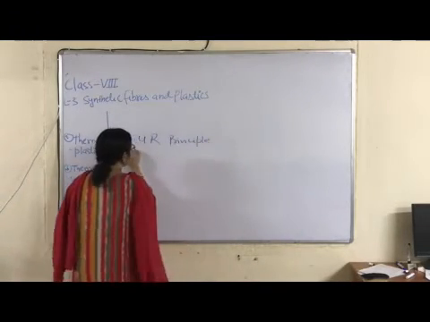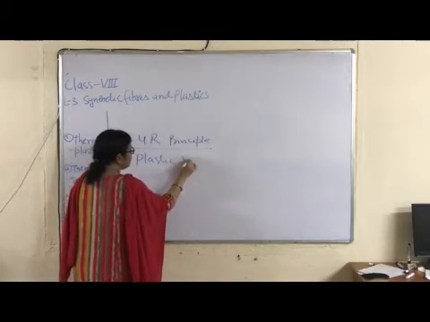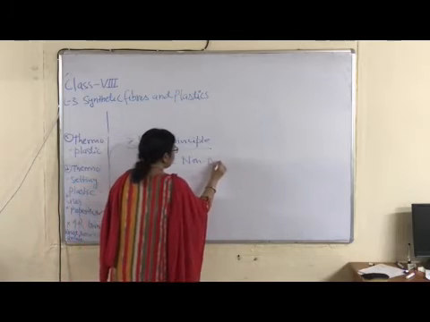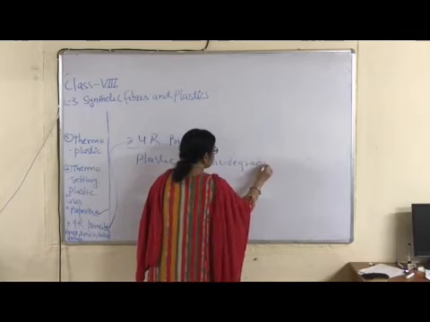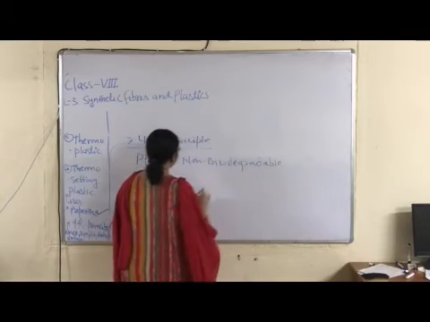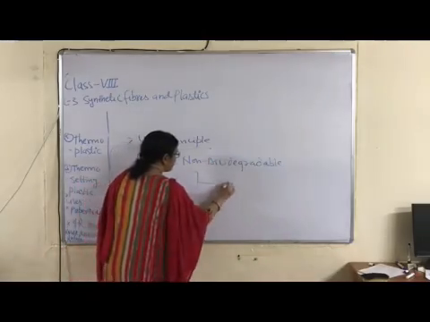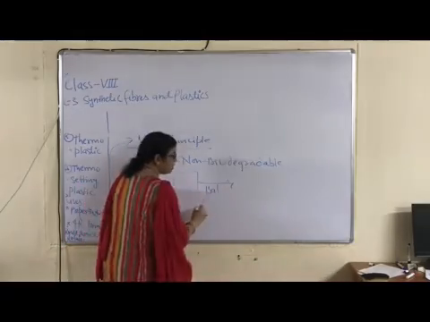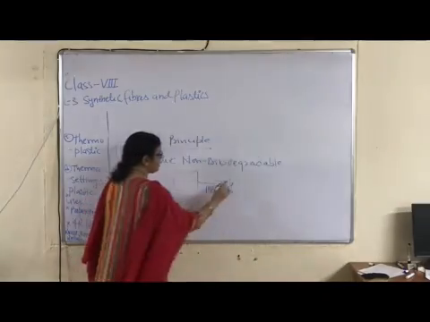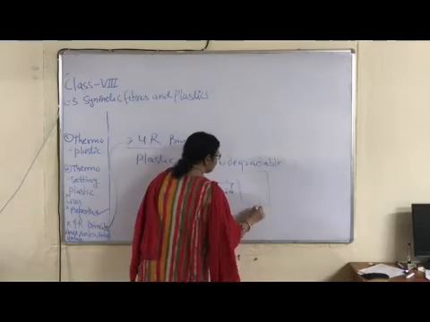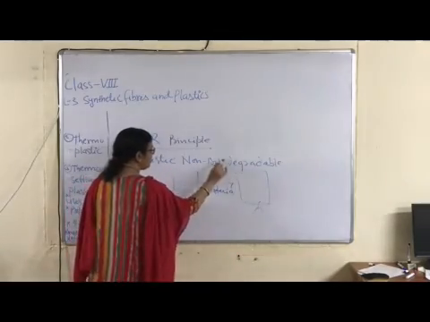Because plastic is non-biodegradable. It means any type of plastic cannot be decomposed by microbes like bacteria. Plastic remains in this same position. So this feature of plastic is known as non-biodegradable nature.